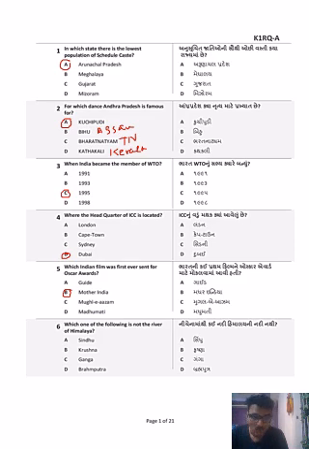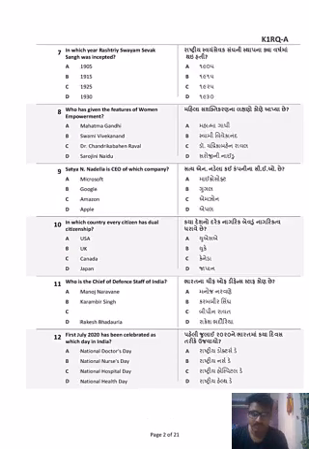Which of the following is not a river from the Himalaya? Sindhu, which is Indus, is from the Himalaya. Ganga comes from the Himalaya, Gangotri, which lies in the Himalayas. Brahmaputra also comes from the Himalayas. It is Krishna, which originates in the Western Ghats, which is not from the Himalayas. So answer B is Krishna.